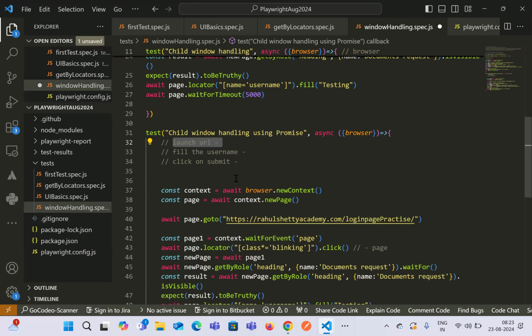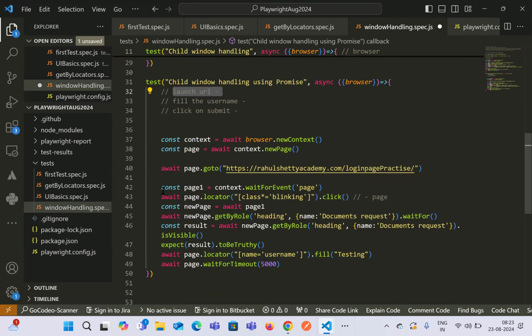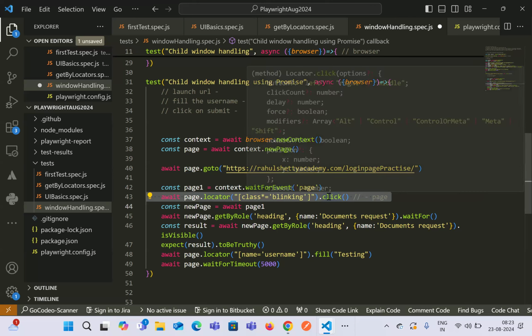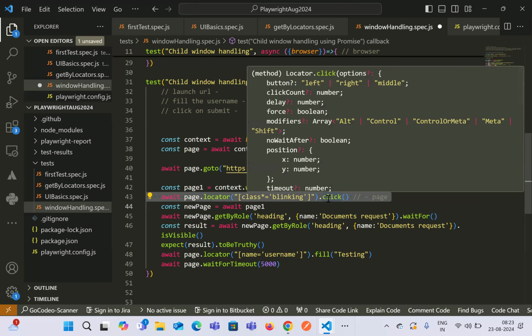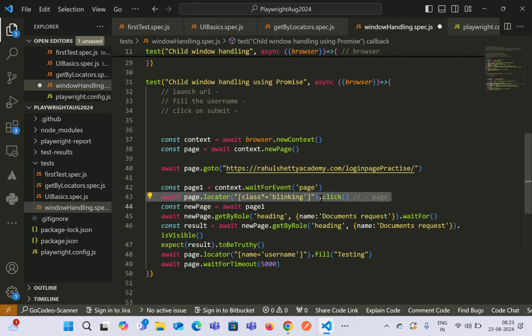Now our goal here is to run these 2 cases parallelly. If these 2 cases run parallelly without await, then whatever it runs, let's say it is clicking on the link, and by clicking on a link a new tab will open. So a page event will be called.